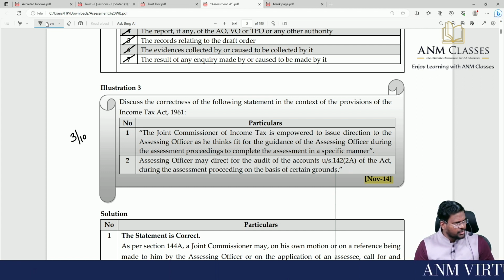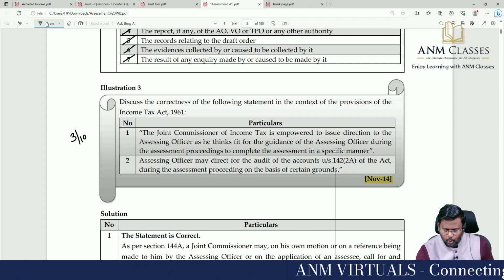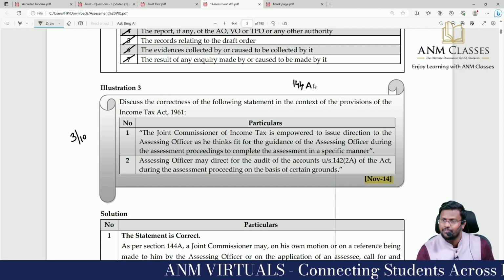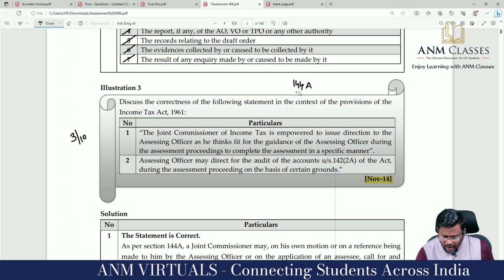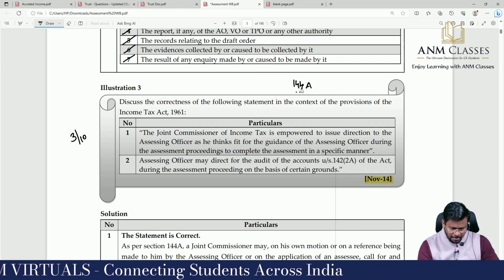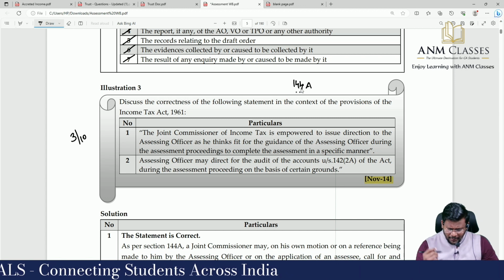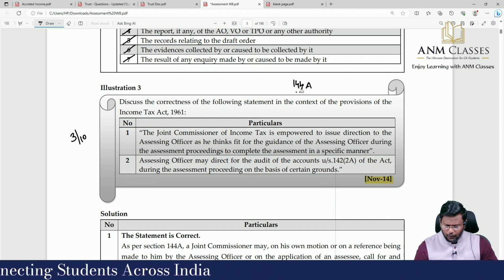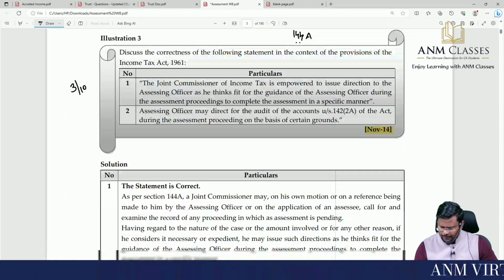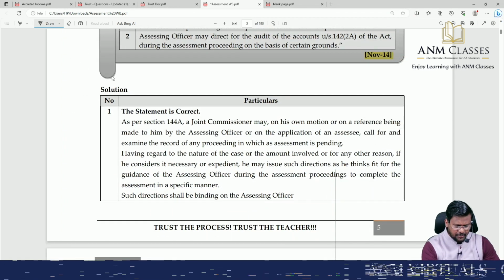Is the Joint Commissioner having power? Yes, sir. As per what section? 142A or 144A? Which section? 144A. Correct. Joint means Joint Commissioner, no? 144A. Correct. One more statement is that AO may direct for the audit of accounts under 142(2A) of the Act during the assessment proceedings on the basis of certain grounds. Yes, sir. There are various circumstances on which it will be ordered. First one, the statement is correct.